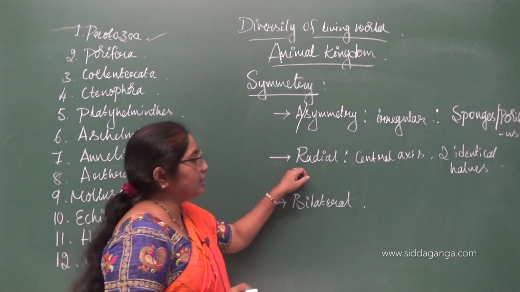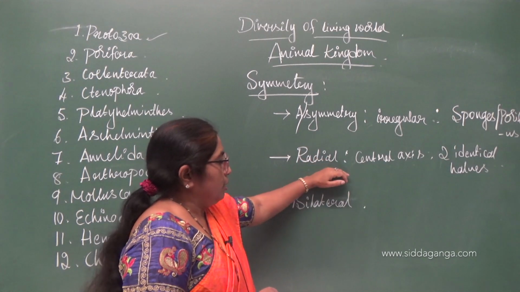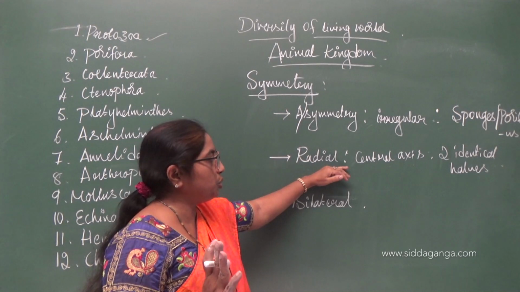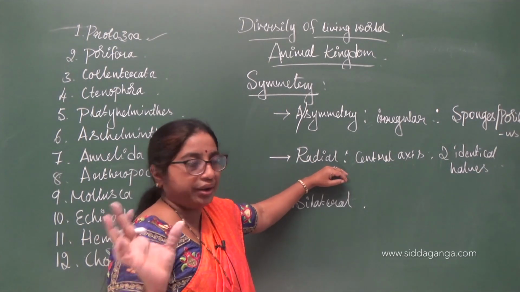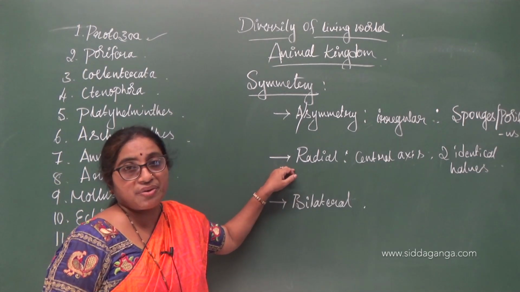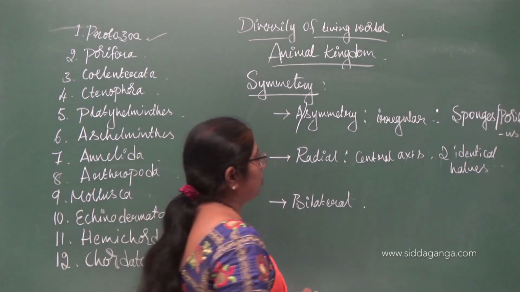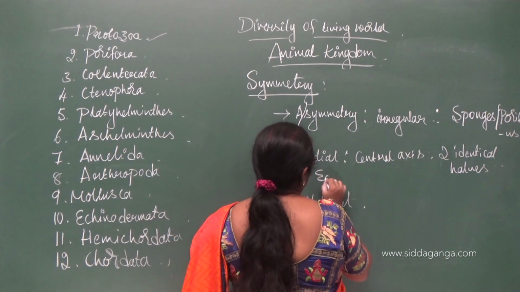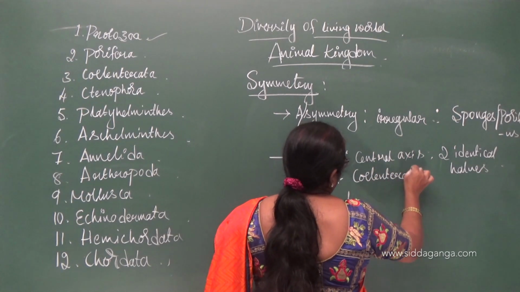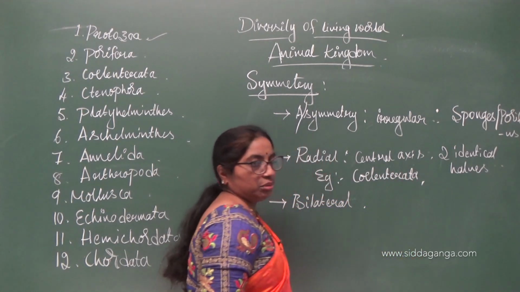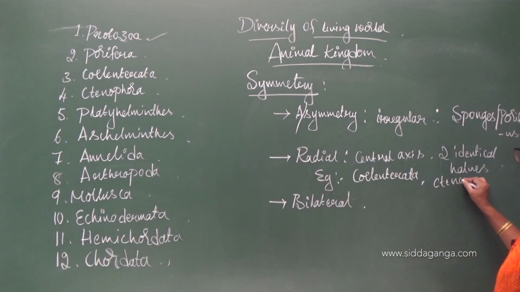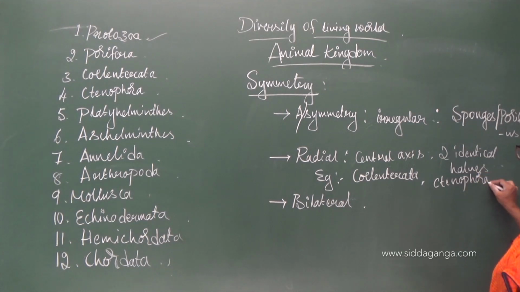Second is radial symmetry. It is when an organism is cut in any plane passing through the center, if it gives two identical halves, then the organisms are said to exhibit radial symmetry. Examples are coelenterates, that is organisms coming under phylum Coelenterata, and organisms coming under the phylum Ctenophora.